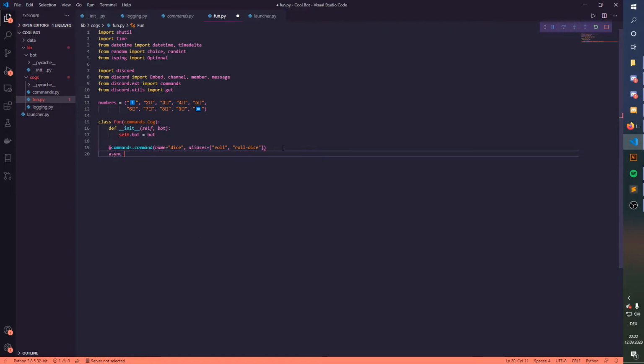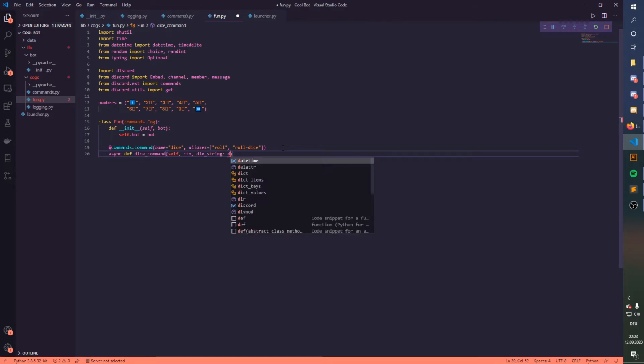Down below here, we just make our function, not function, our method. Just call it async def roll dice, or just dice. Dice command. And in here we need to, that's going to be a bit more complicated. We have to basically just paste in self and ctx, and then die string. That has nothing to do with dying, that's just dice. And in here we're just going to put in, that's making just a string.